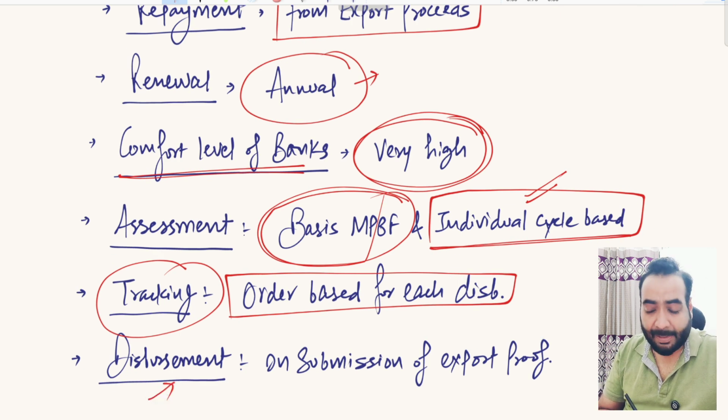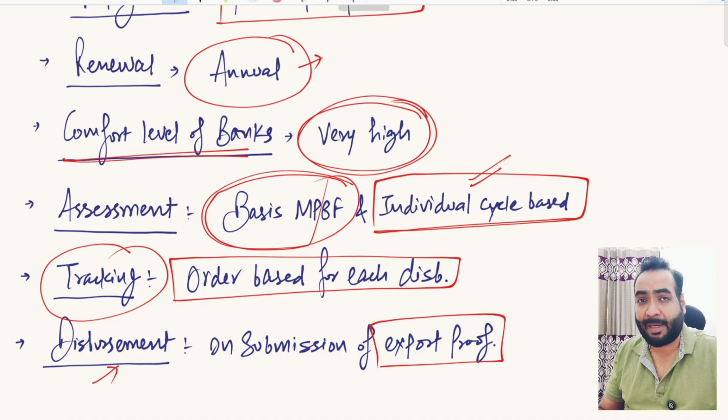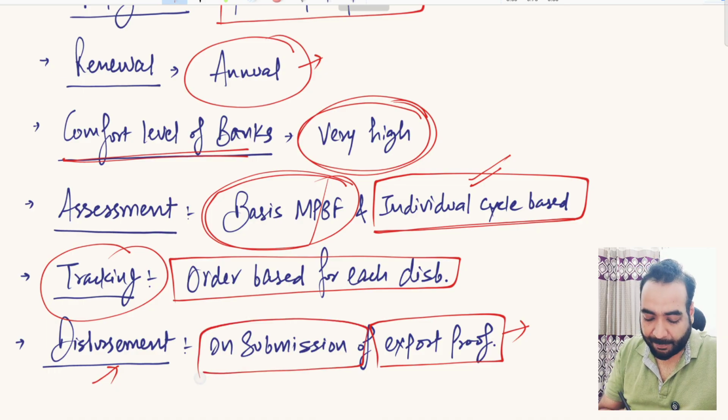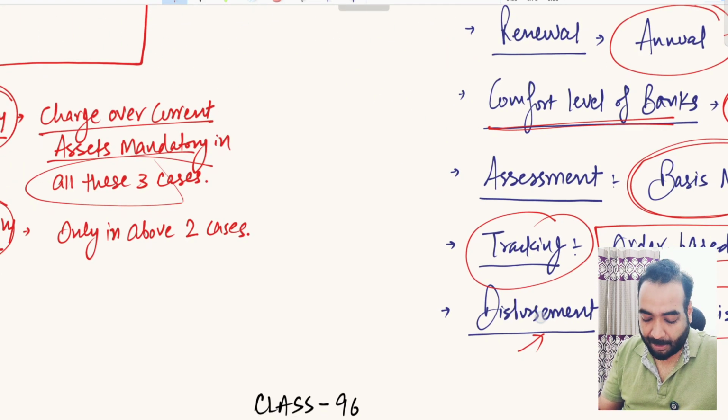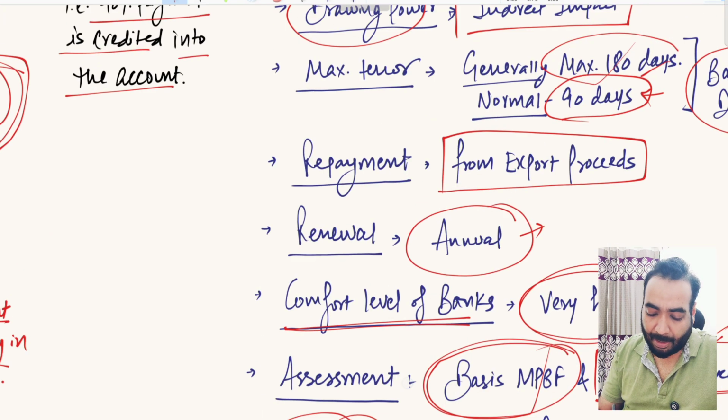How is this facility disbursed? You have to submit the export proof, export documents set to the bankers, and basis that proof and after taking the acceptance, the banks will disburse the facility amount to you, right? So in next lecture, in lecture number 96, we will discuss the repayment of pre-shipment and post-shipment finance facility.